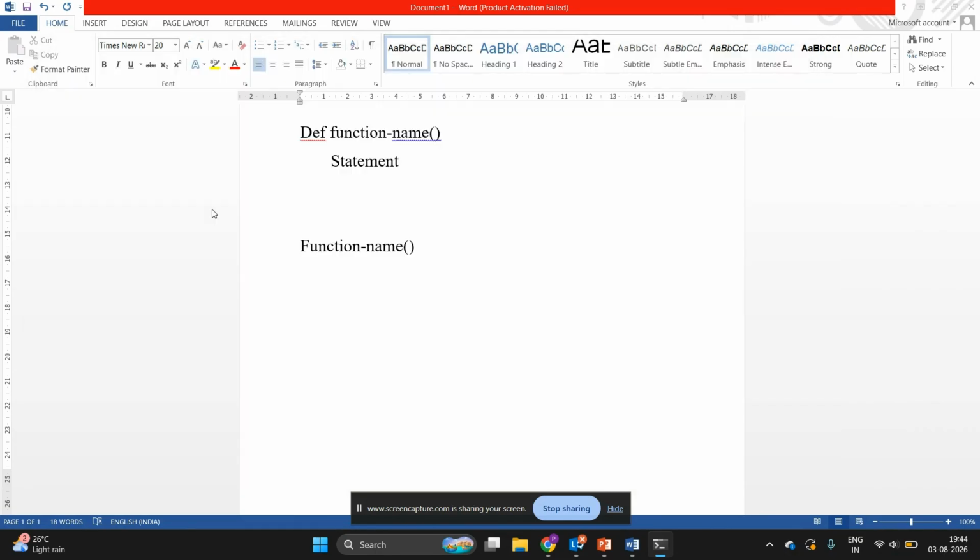So let us see how we can do it. def, I am writing the function name add. Now the body starts here. Whenever we are writing statements, the body starts after the colon. If I want to write code for addition of two numbers, I am creating a user defined function with the def keyword, giving a function name, and after the colon I am putting the task of addition of two numbers.